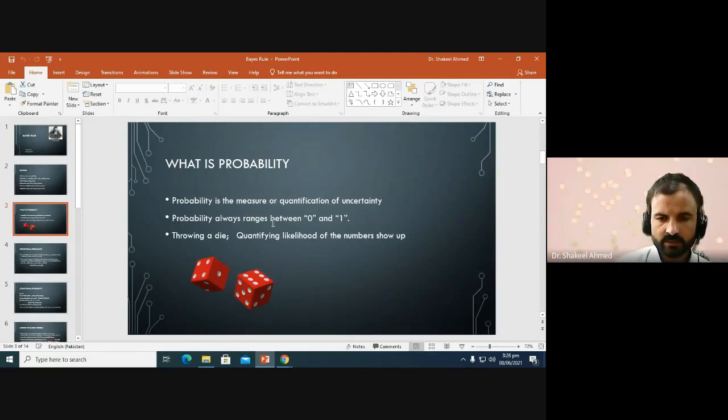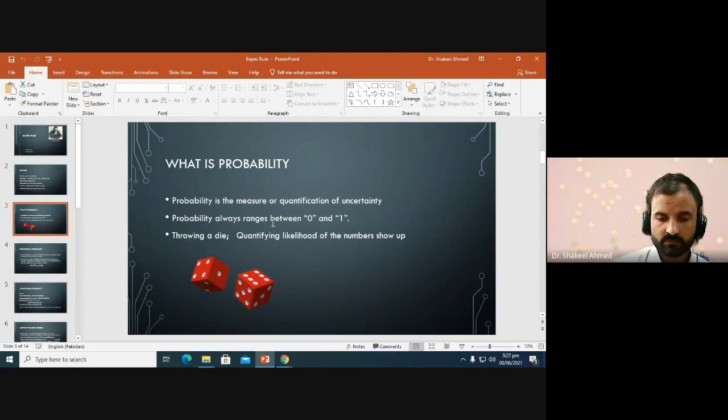And the probability always lies between 0 and 1. 0 means there is no chance of occurrence of an event, and 1 shows there is a sure chance, or a 100% chance, of occurrence of that event.